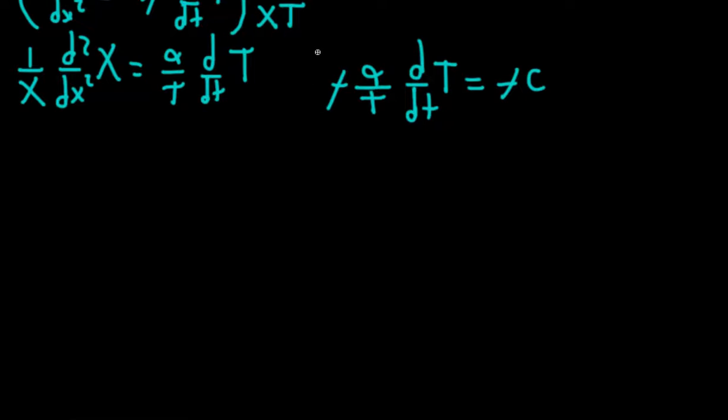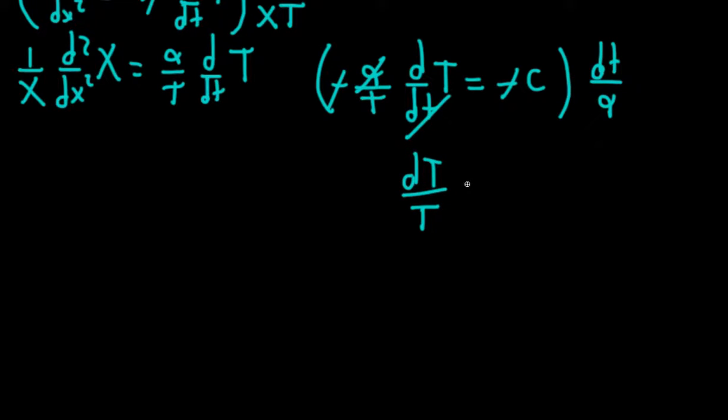And the thing that I want to do is that I'm going to multiply by dt over alpha on both sides, right? So that this is going to get cancelled here and here. And so I end up only with dt over t is equal to c plus dt over alpha.